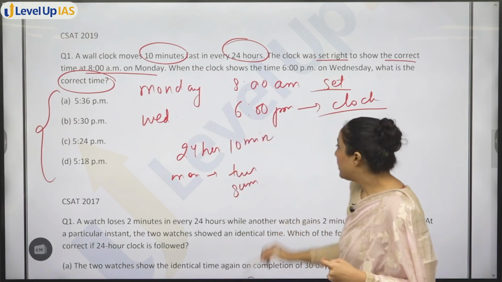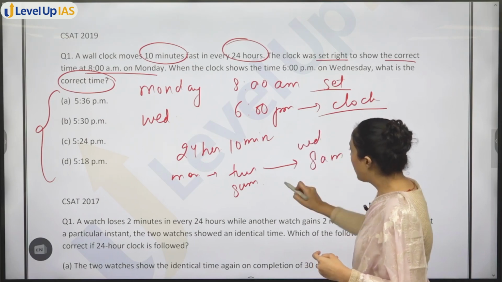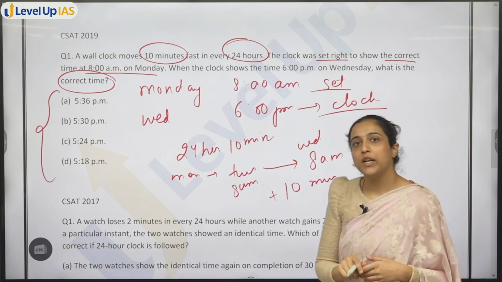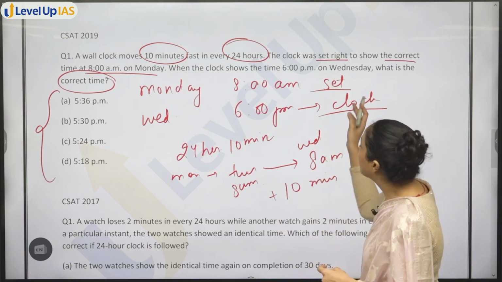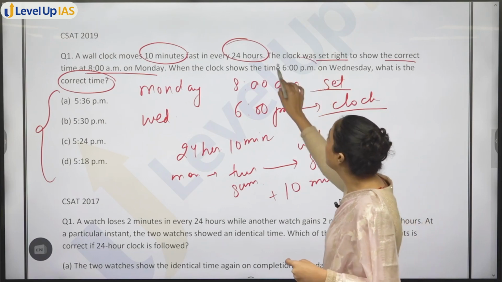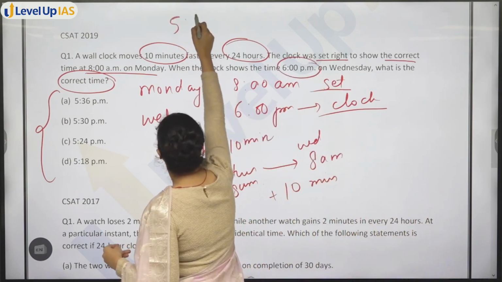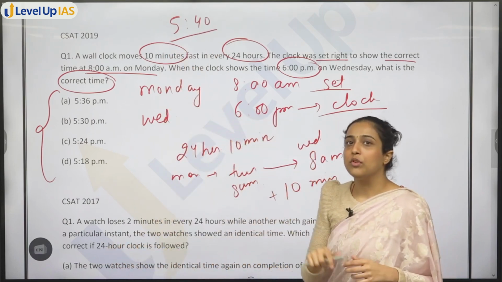Then Tuesday 8 AM to Wednesday 8 AM, I have again gained 10 minutes. So 20 minutes I have already gained till Wednesday 8 AM. So first of all, if you have 6 PM, you subtract 20 minutes, you will get what? 5:40. Okay, the time will be a little less than 5:40.